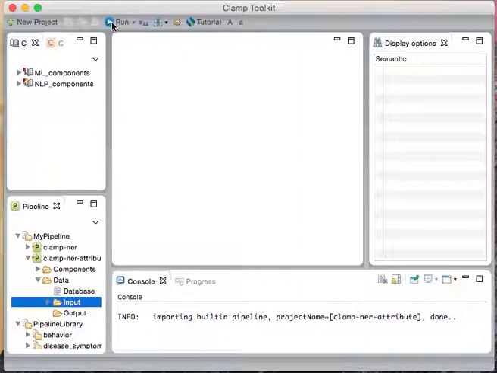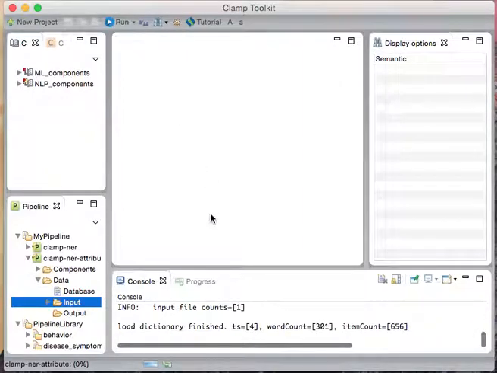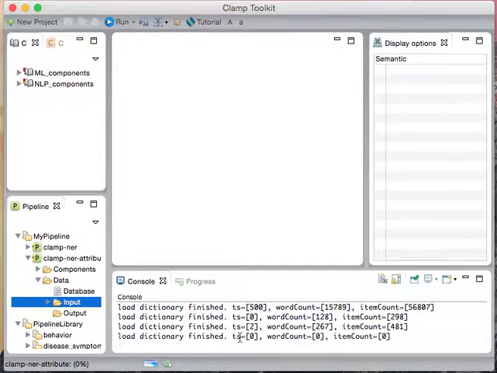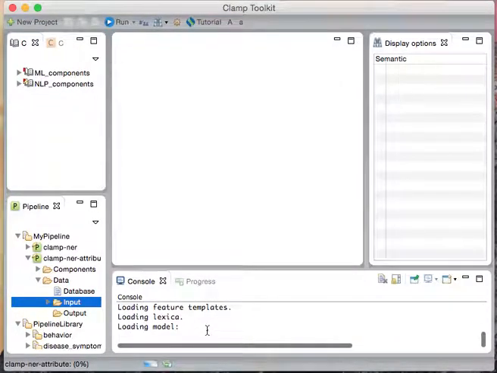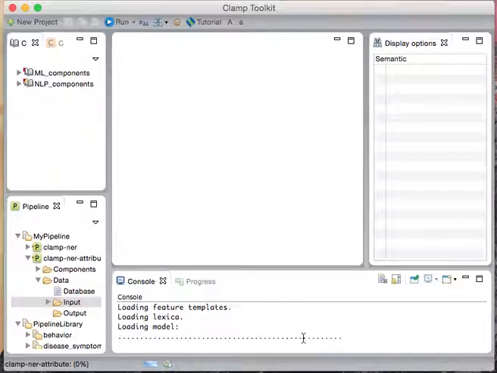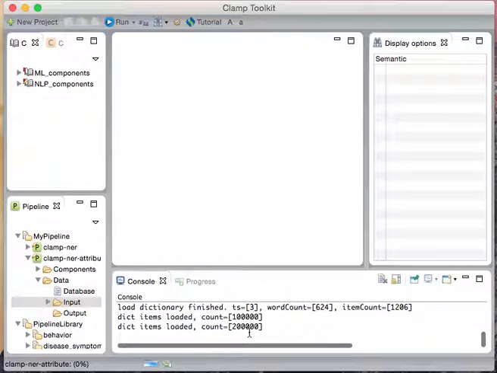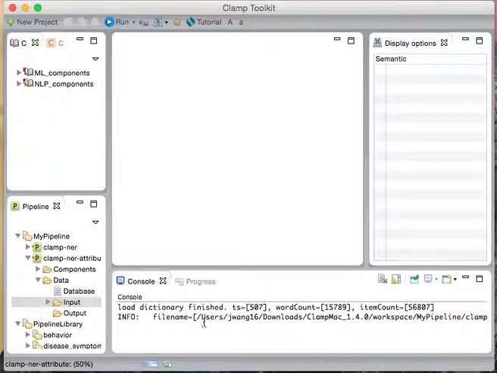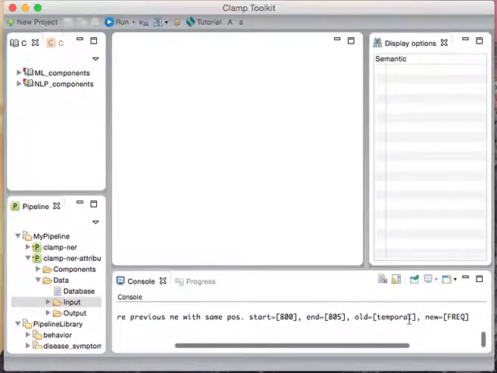So next step is to go to this run pipeline icon and run the pipeline. Now the pipeline is loading all the resources required to process the clinical notes. It may take about half a minute. Still loading. And now it's processing the first file.